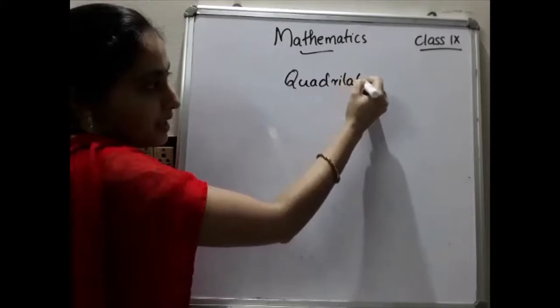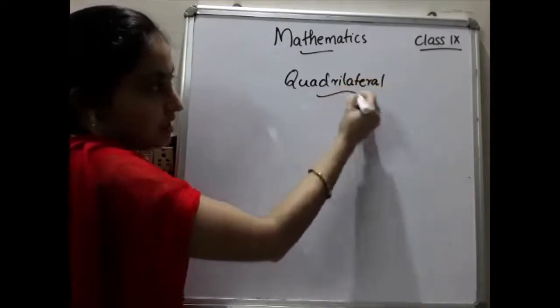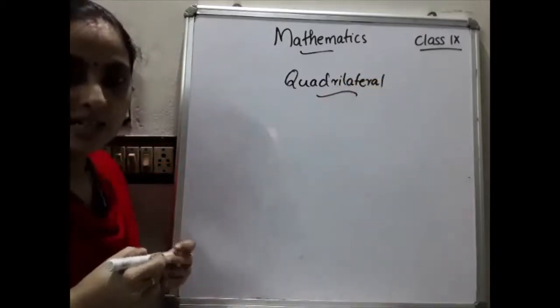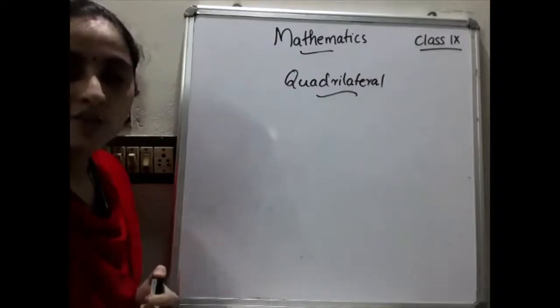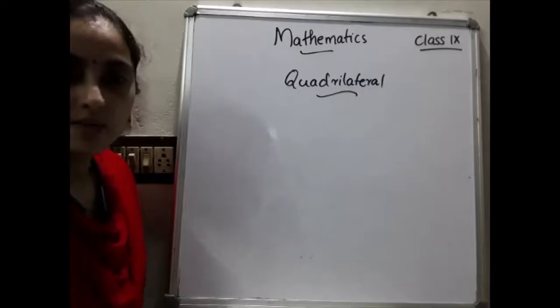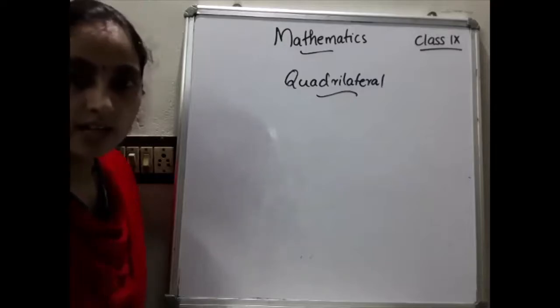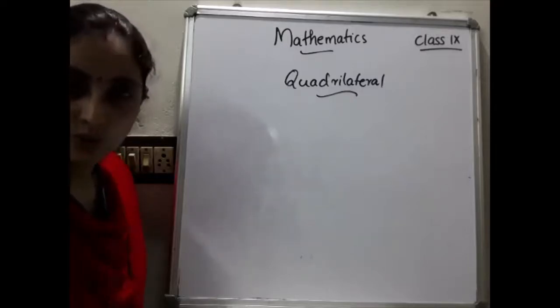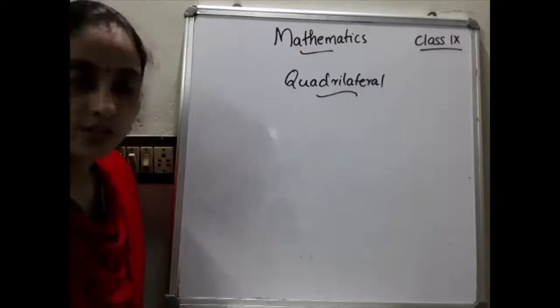Compared to the triangles chapter, the quadrilaterals chapter is an easy one. If you know the congruence concept, then this chapter will be easy for you. If you don't understand the triangles or the congruence portion, this chapter will also be tough for you.